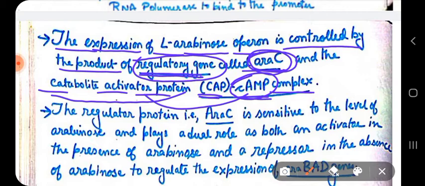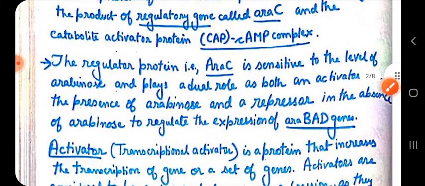In the lac operon, we have seen that this catabolite activator protein combines with cyclic AMP and binds to the promoter, which allows the RNA polymerase to initiate the transcription process. But here let us see what this CAP-cAMP complex does.